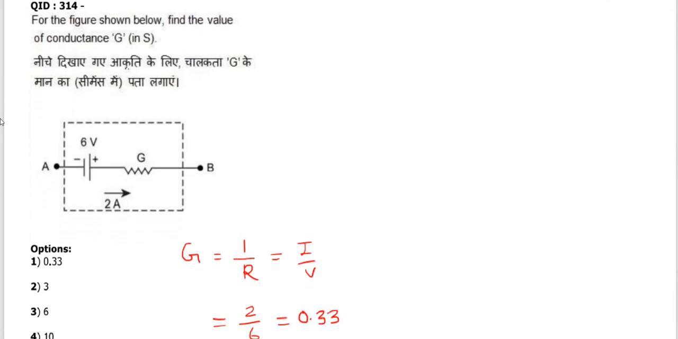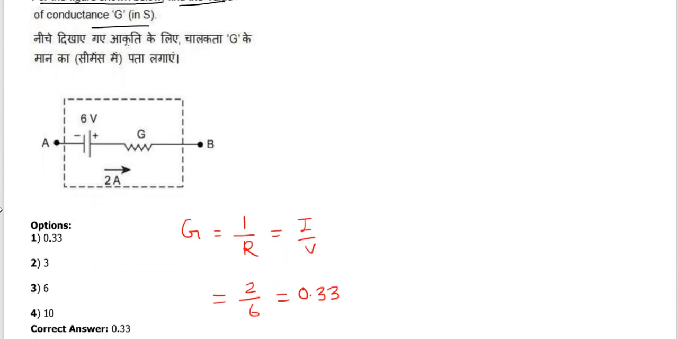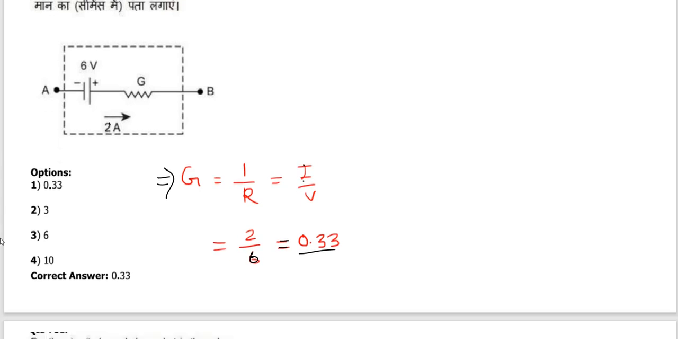Now the last question is there for today's lecture. For the figure shown below, find the value of the conductance. Conductance, we know, is the reciprocal of resistance, and resistance R equals V upon I. So conductance will become I upon V. I is 2 ampere and voltage is 6. So 1 by 3 equals 0.33.